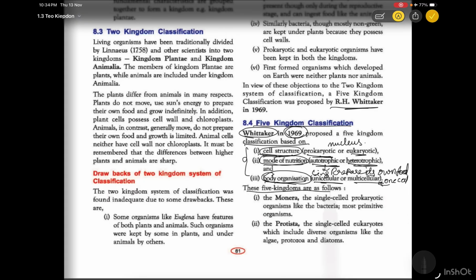So the 5 kingdom classifications are as follows. The first one is monera, and the second one is protista, and another 3 on the other page. The first, monera: these are the single cell prokaryotics like bacteria and most primitive organisms. And the protista: these are the single cell eukaryotics. Prokaryotics means without a membrane bound nucleus, whereas eukaryotics have a membrane bound nucleus, which include diverse organisms like algae, protozoa, and diatoms.